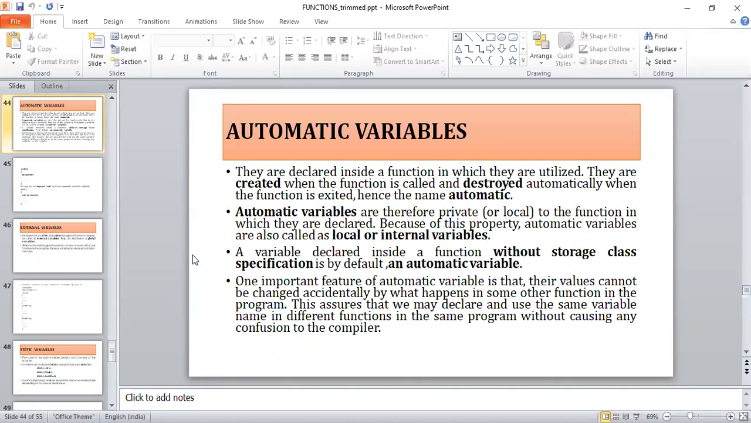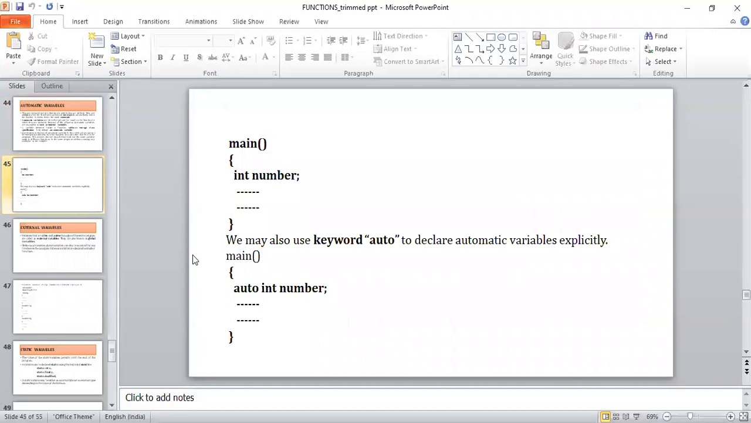Understand? If you want to make a variable automatic, you use the keyword auto. If you use the keyword auto, then the given variable is an automatic variable. For example, in the main function, I have used one variable, int number. Here I can also write auto int number, which means that it is an automatic variable. Once the main function completes its execution, the variable number will be destroyed automatically. That's why it is called an automatic variable. So that is regarding automatic variables.